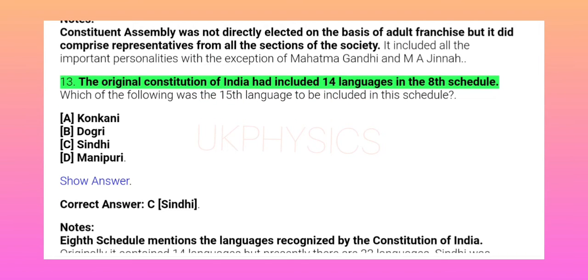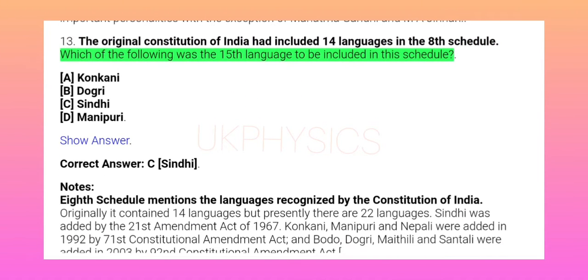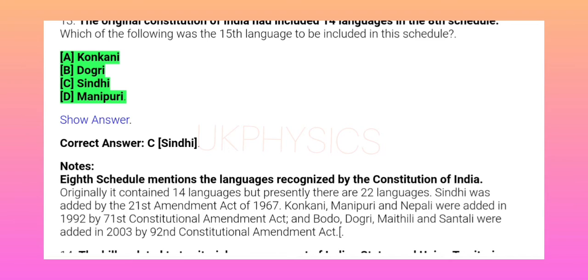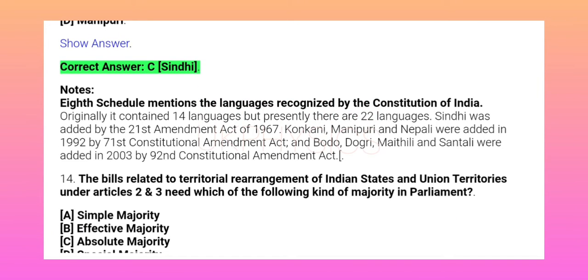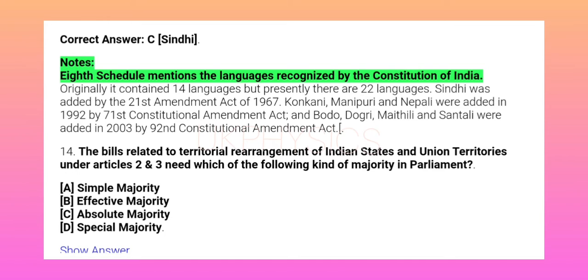13. The original Constitution of India had included 14 languages in the 8th schedule. Which of the following was the 15th language to be included in this schedule? A. Konkani, B. Dogri, C. Sindhi, D. Manipuri. Show answer. Correct answer, C. Sindhi. Notes: 8th schedule mentions the languages recognized by the Constitution of India.